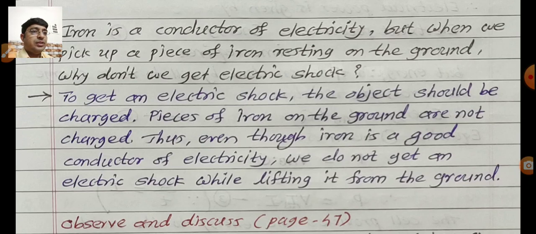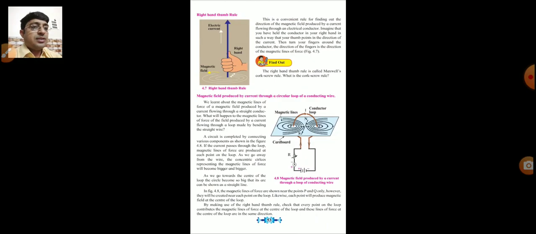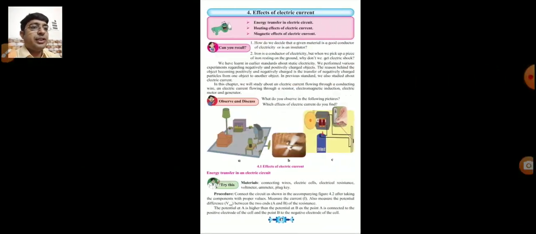Pieces of iron on the ground are not charged. Thus, even though iron is a good conductor of electricity, we do not get an electric shock while lifting it from the ground. So this is the answer of those two given questions that we recall here.